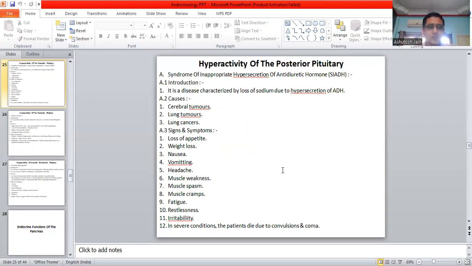Signs and symptoms: loss of appetite, that means not feeling hungry, weight loss, nausea, vomiting, headache, muscle weakness, muscle spasm, muscle cramps, fatigue, restlessness, irritability. In severe conditions, the patients die due to convulsions and coma.